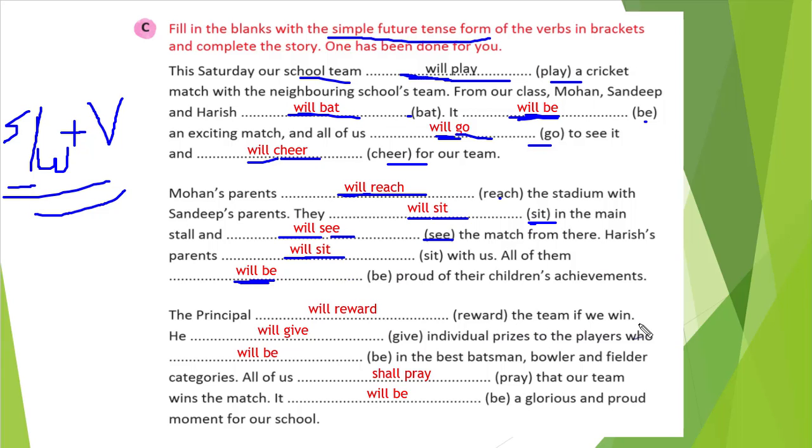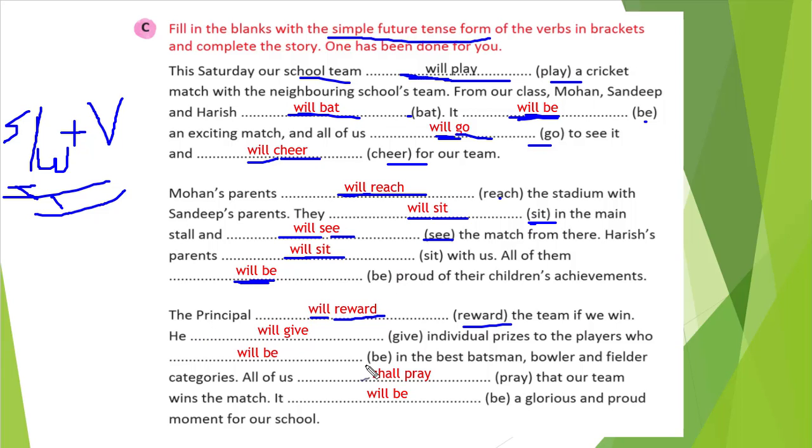Reward the team if we win. So reward is the verb. So what will we write, shall or will? Will is the correct answer, because the principal is singular. So singular is there, and we will write will. So will plus the base form of reward, that is reward. Right? The team if we win.